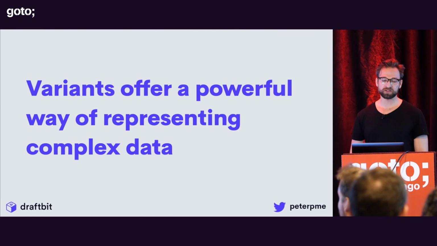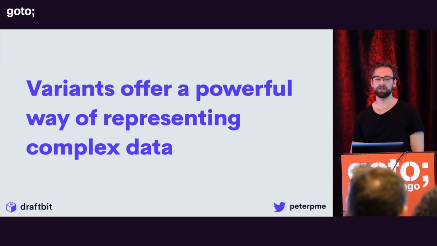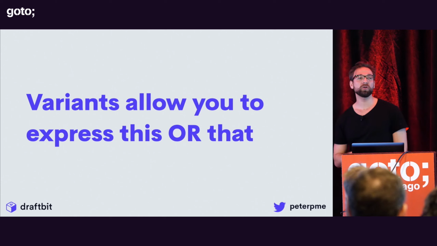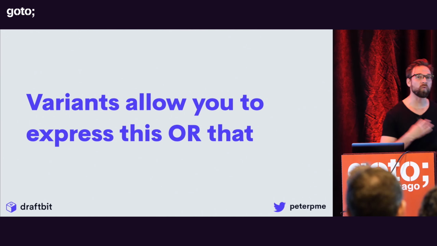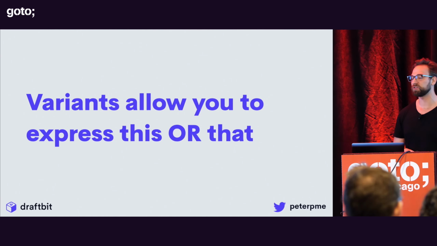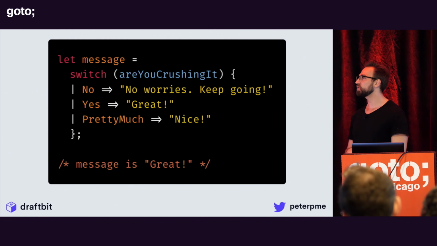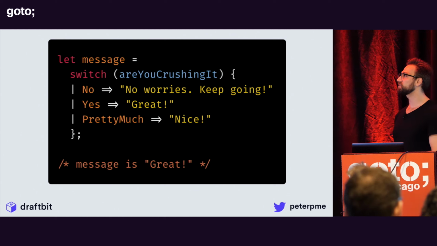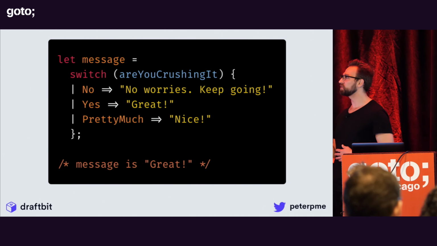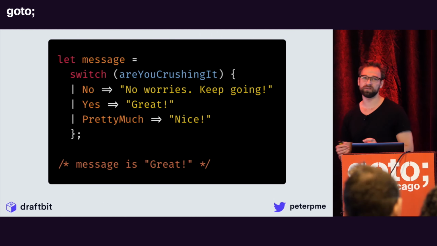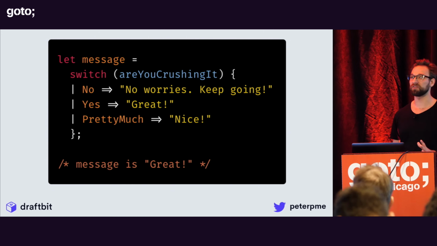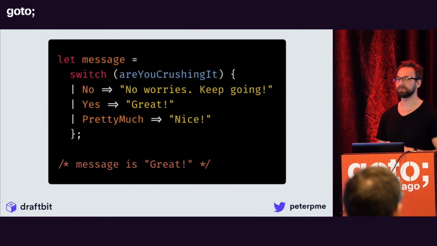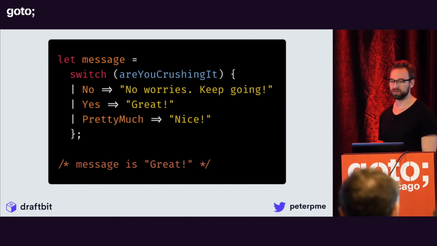So variants offer a super powerful way of representing complex data structures, right? You don't just have to say it's got to be one thing. It could be a variety of different things. So in this case, if we just removed those strings and used variants instead, or constructors, you're matching against something a little more specific, a little more driven the way that Reason and OPAM will want you to.